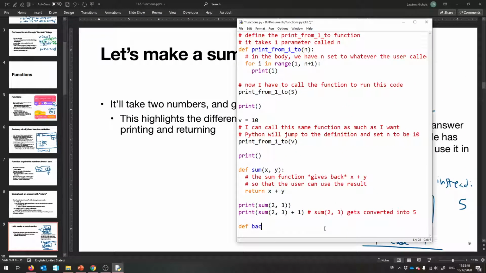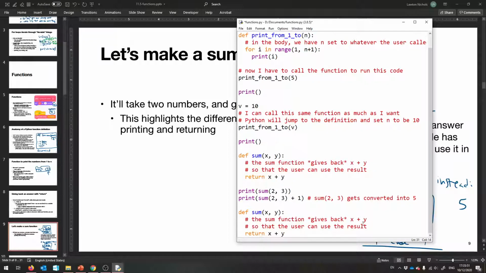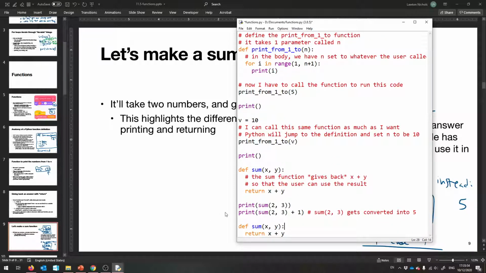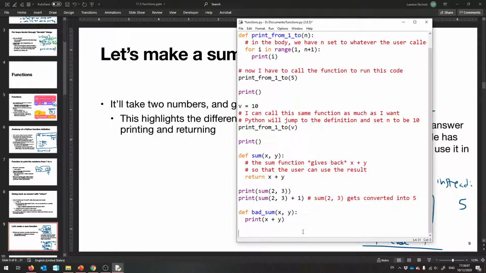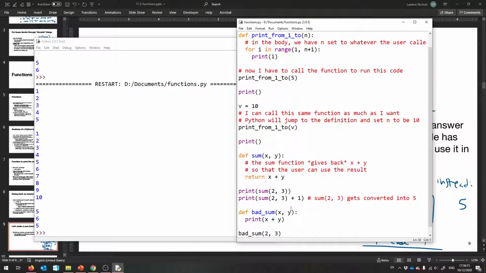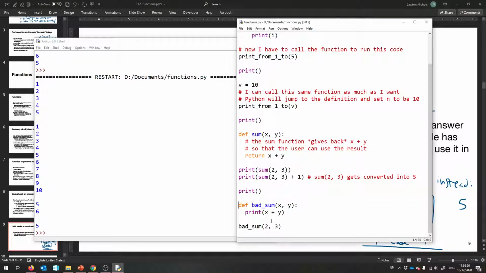Let's say def bad sum. I'll just copy everything else. I'm going to make a different version of this called bad sum. Then we'll say return x plus y, replaced with print x plus y. Okay? So now we'll say bad sum 2, 3. If we just call it, it'll actually print it now. So this will print 5. Again, let me give myself some space. There we go. It'll just print 5, which is not what we wanted. We didn't even call print here.